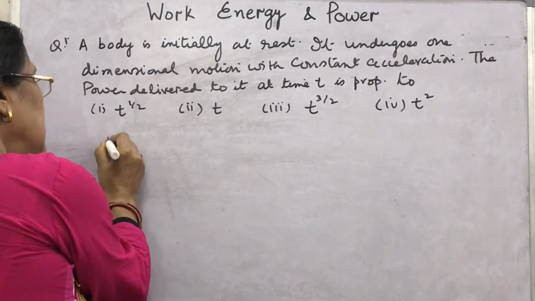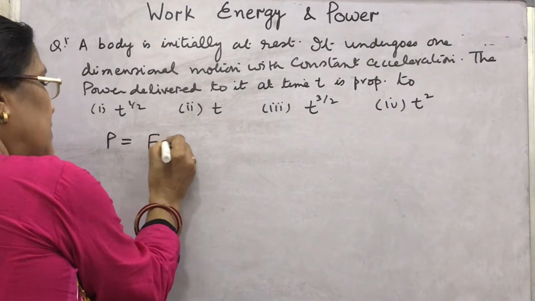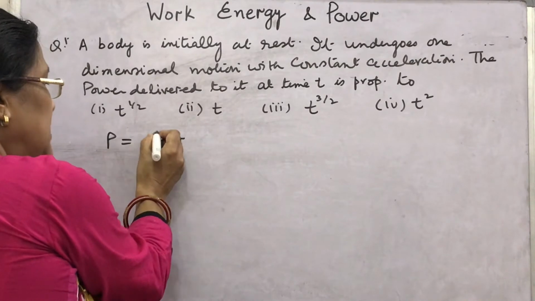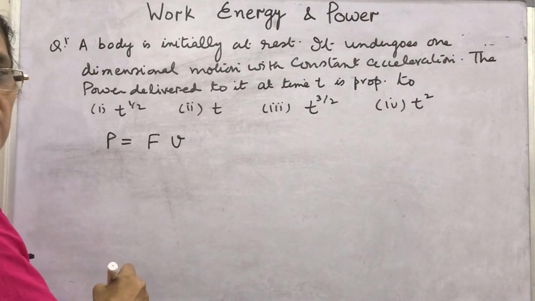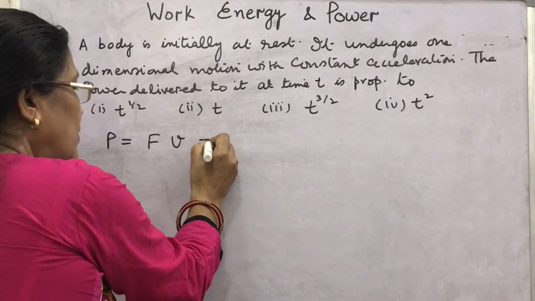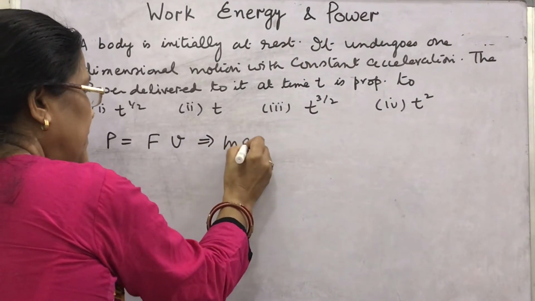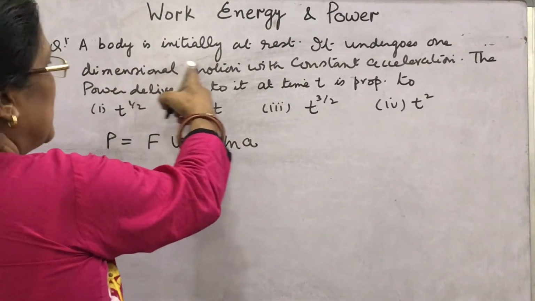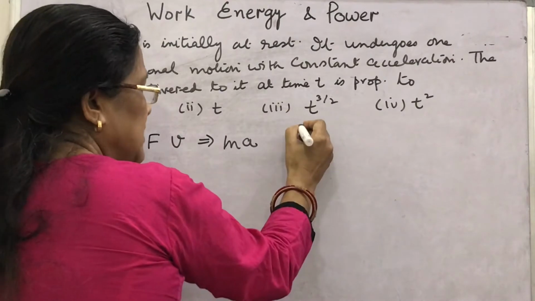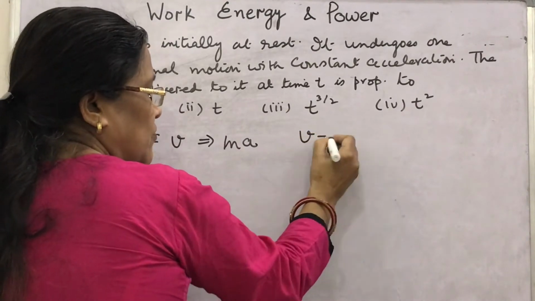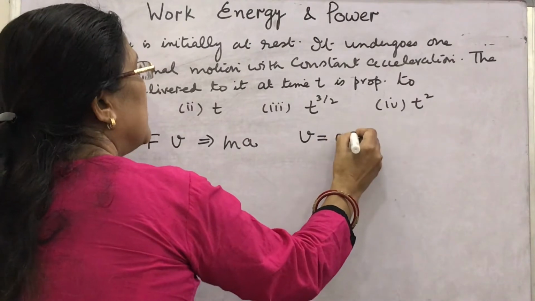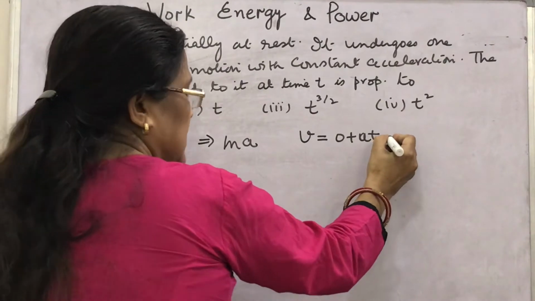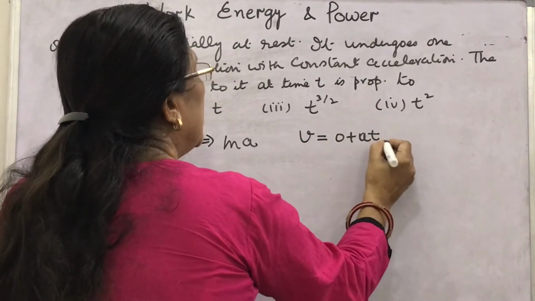What is the relation for power we have read? P equal to F dot v. Since acceleration is constant, that means this force is constant. You know the formula for force: F equal to ma. And the body is initially at rest. If it has velocity v after time t, then how will you get it? v equal to u plus at. That means here v is a into t.